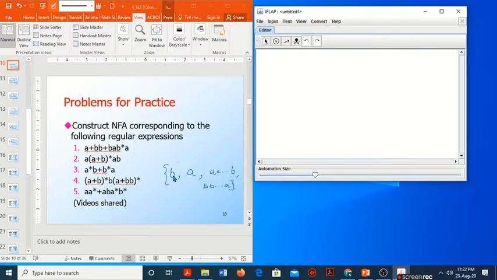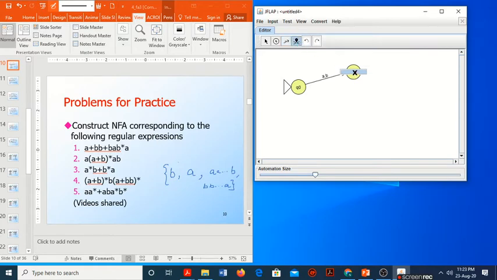So the strings accepted are single B or single A. So we can have the start state, which goes to a final state on a single A or B. Single A or B is accepted.